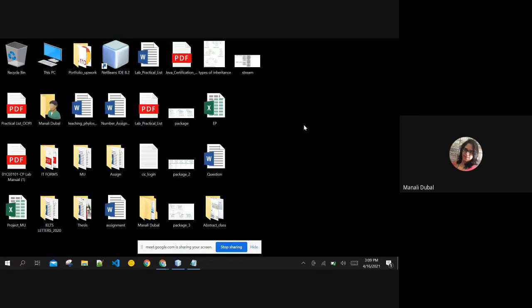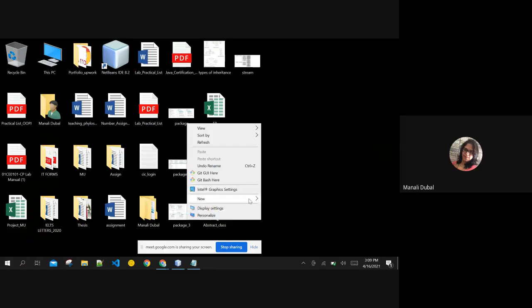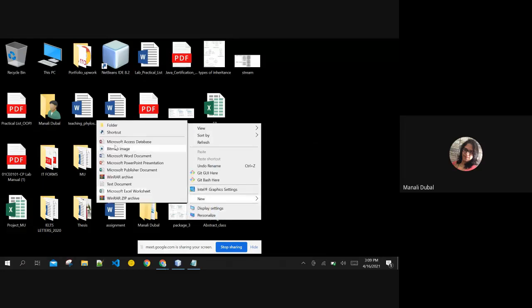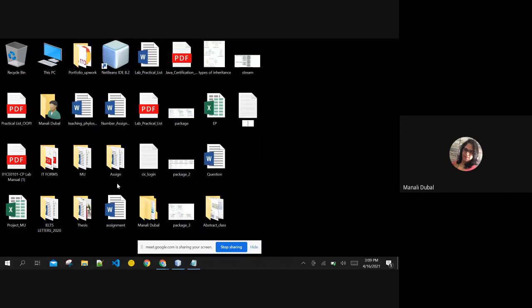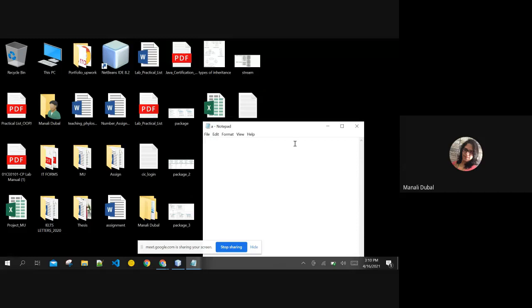Currently, I do not have any file here. Say, for example, I create a new text document here. I want to create a new text file. I am creating a new text document and naming it A. I am naming this file A. It is currently empty.